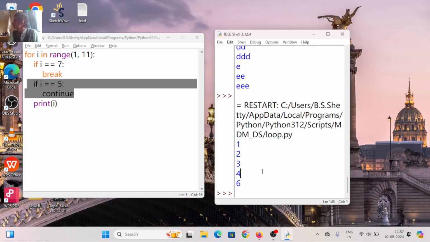Now this is a program to use break and continue with the help of a for loop and if else. Now we are increasing the complexity of the program, but it's very easy to understand. Clear?